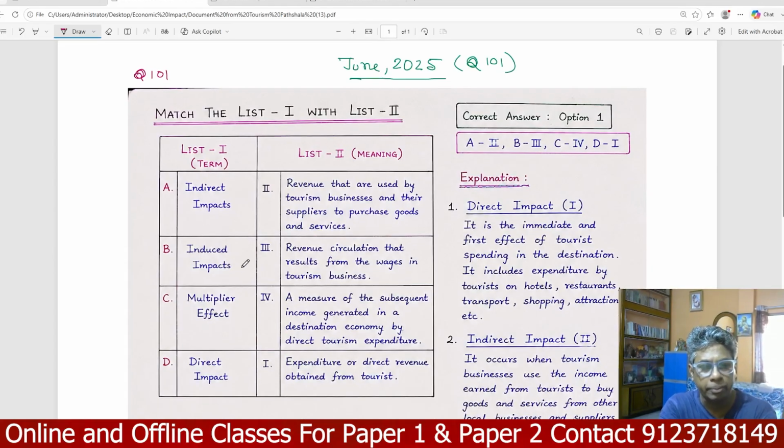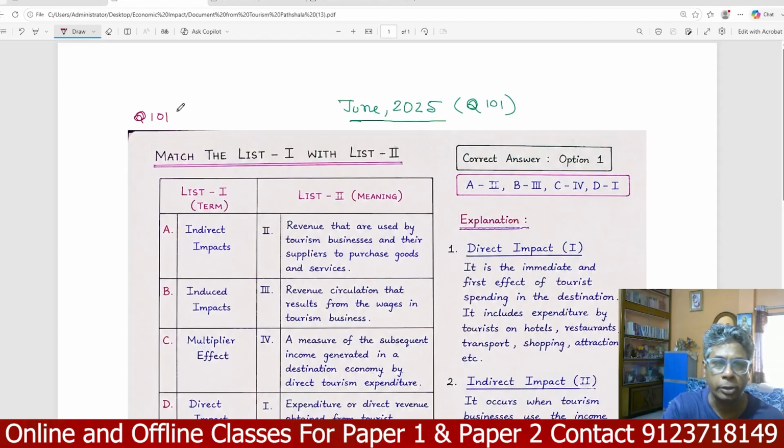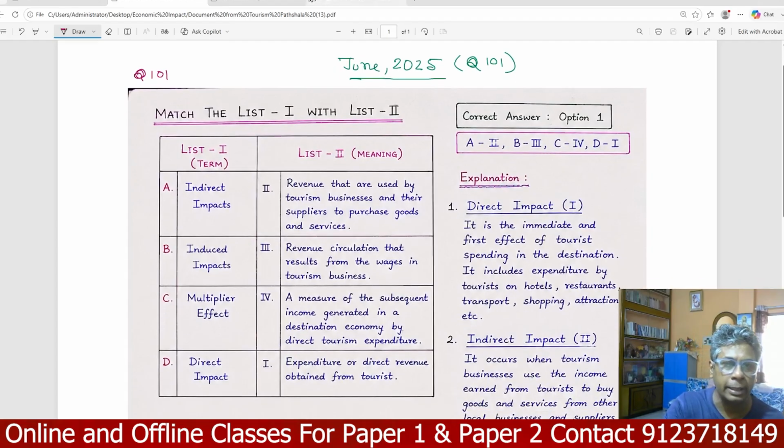B is the induced income, related to the revenue circulation that results from the wages in the tourism business. C, multiplier effect, is related to 4, a measure of subsequent income generated in the destination economy by direct tourism expenditure. D, direct impact, is related to 1, expenditure of direct revenue obtained from tourism. So matching for question number 101, June 2025, it should be A2, B3, C4 and D1. Now I move on to the next topic.